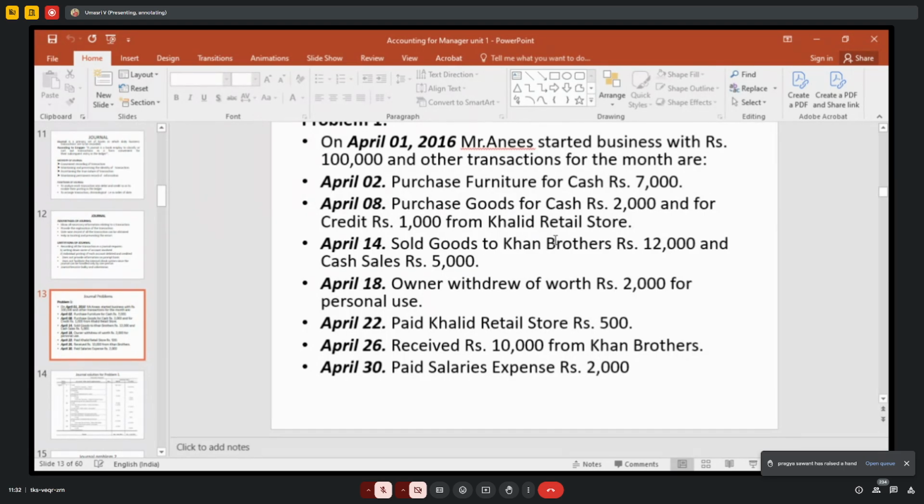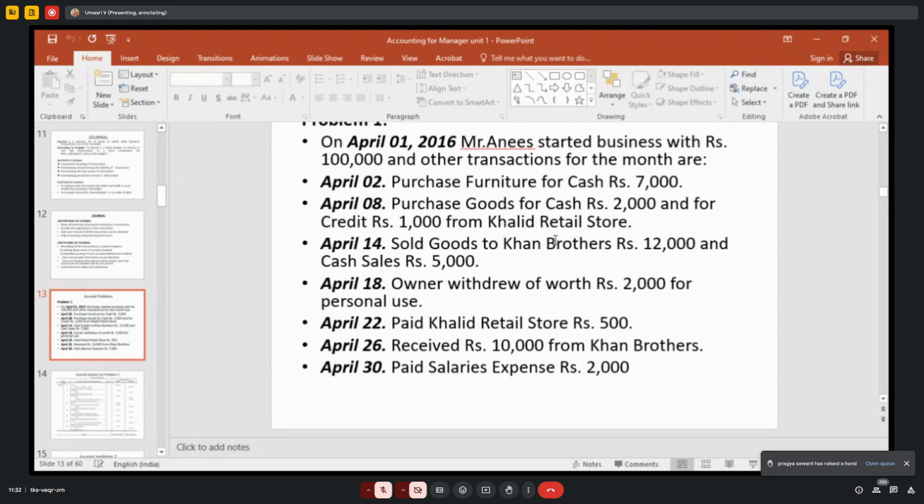Credit purchase debit to credit purchase. Debit the benefit receiver. Who is the benefit receiver? You are purchasing, you are the benefit receiver, right? You are purchasing, so goods come in. So purchases account debit. Who is the giver? Giver is Khalid retail store. So you credit the Khalid retail store.